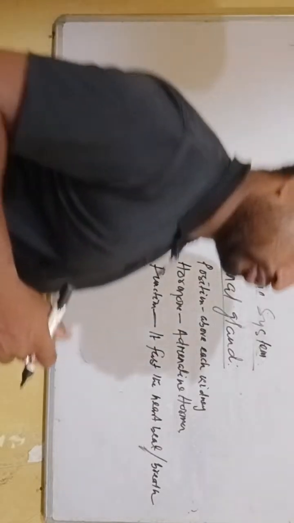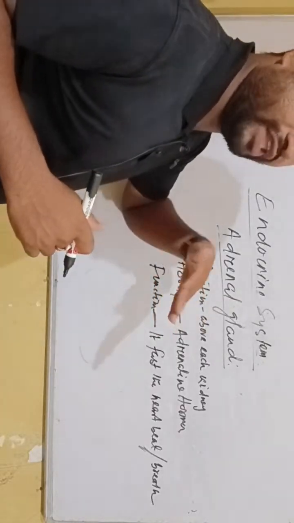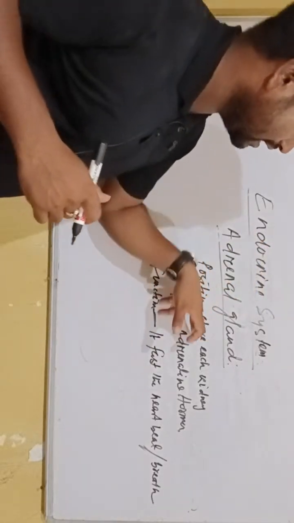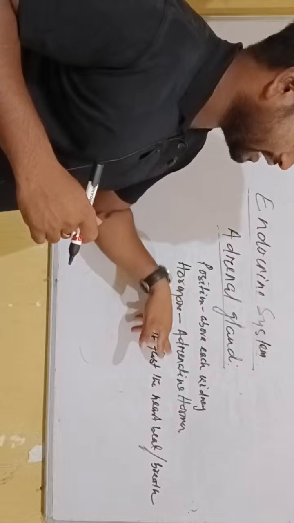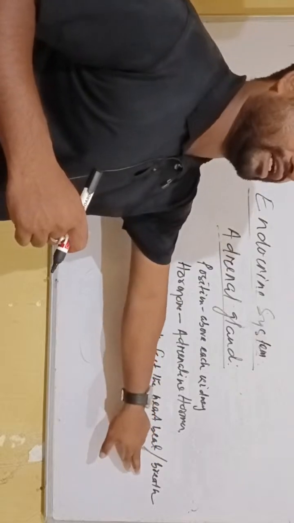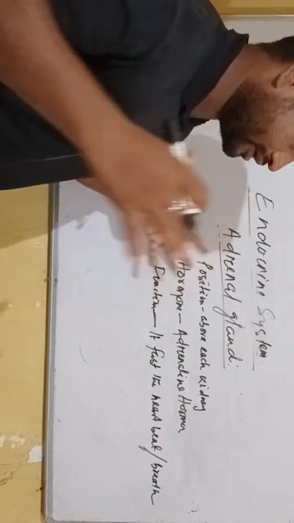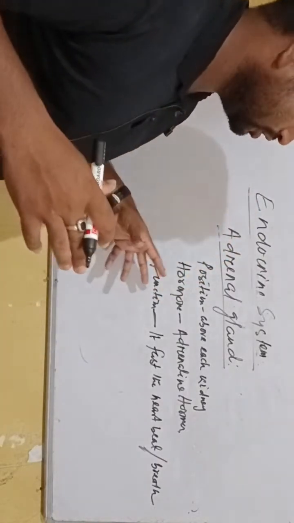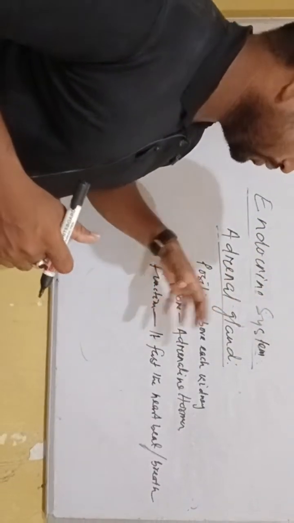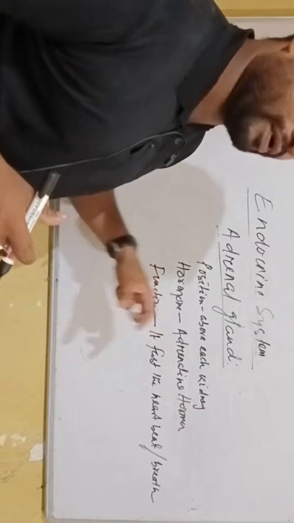We have to save our life. In this case, the brain sends a message to the adrenal gland to produce adrenaline hormone, which speeds up the heartbeat and breathing rate. If they are faster, then our blood circulation will be faster, so that energy production will be more, and we get enough energy to save our life and run away from them.